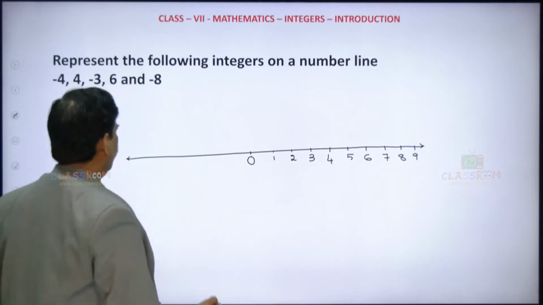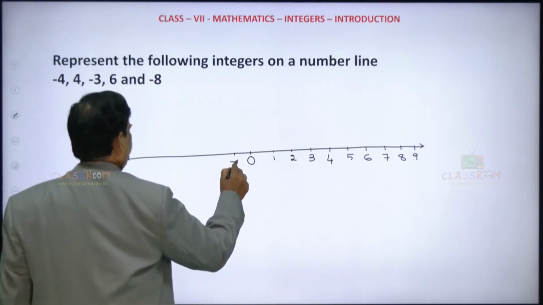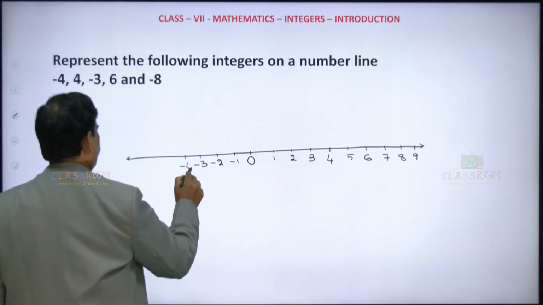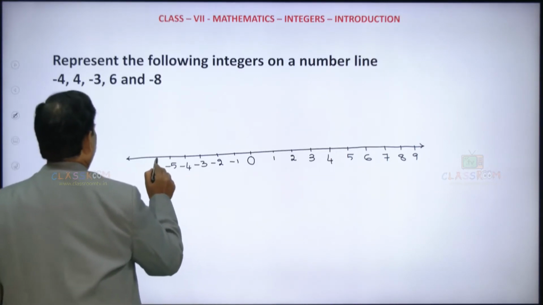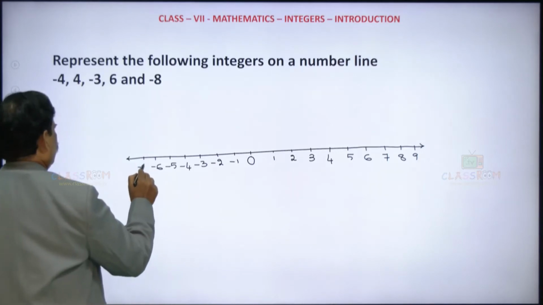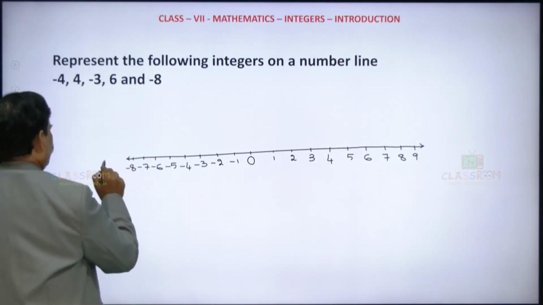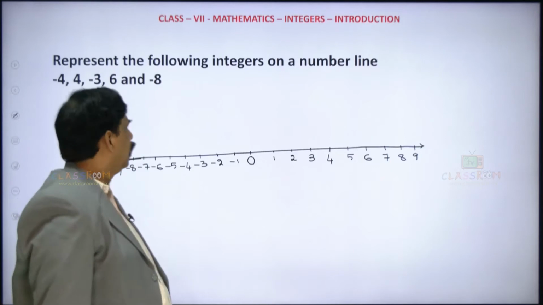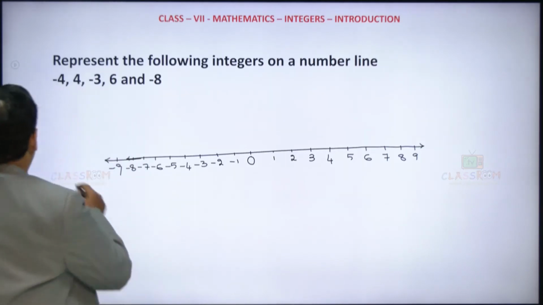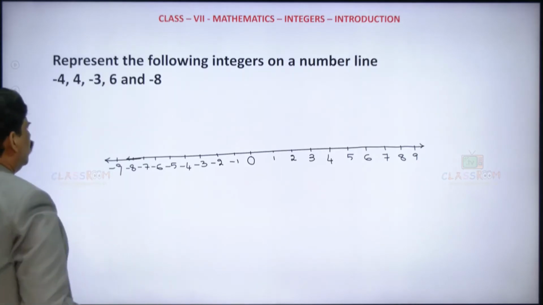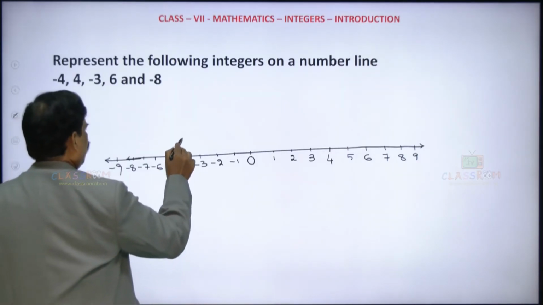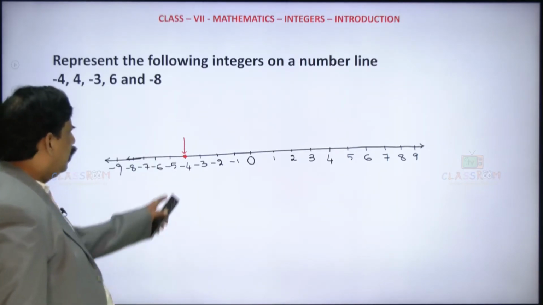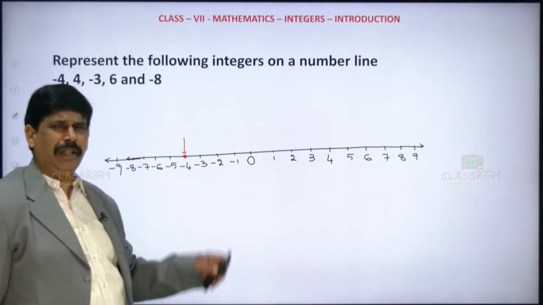When it comes to the left side, minus 1, minus 2, minus 3, minus 4, minus 5, minus 6, minus 7, minus 8. You can extend it like minus 9. Now, represent minus 4. Where is minus 4 here? This is minus 4. Clear? Right here I am keeping a mark, so that is minus 4 represented on the number line.